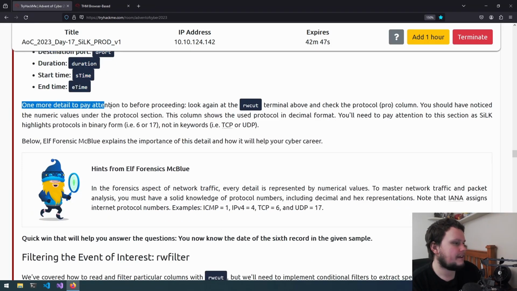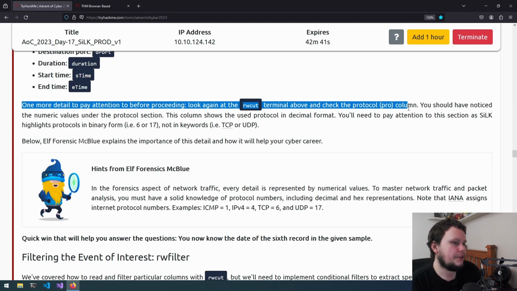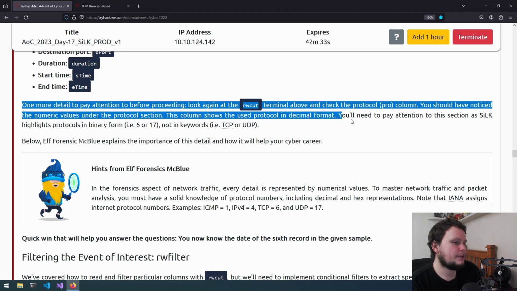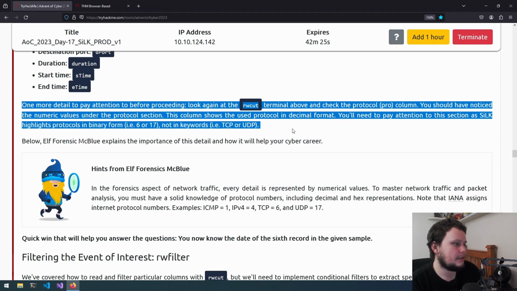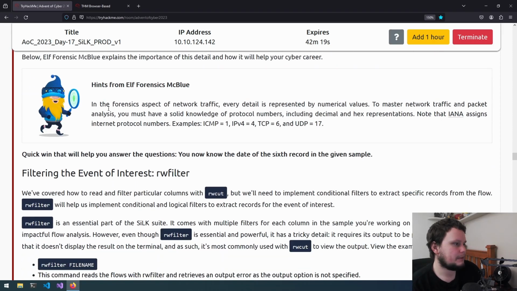One more detail to pay attention to before proceeding. Look at the rwcut terminal above and check the protocol column. You should have noticed the numeric values under the protocol section. This column shows the used protocol in decimal format. You'll need to pay attention to this section as Silk highlights protocols in numeric form, i.e. 6 or 17, not in keywords, TCP or UDP. So hints from Forensic in the blue.